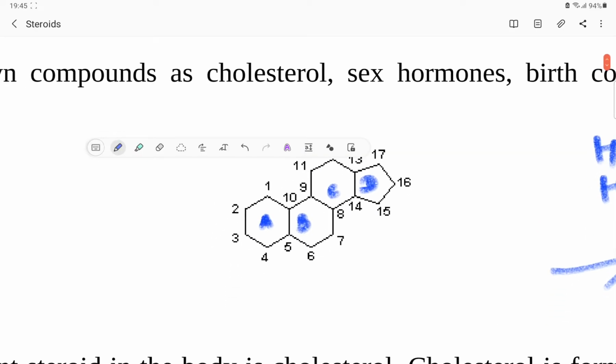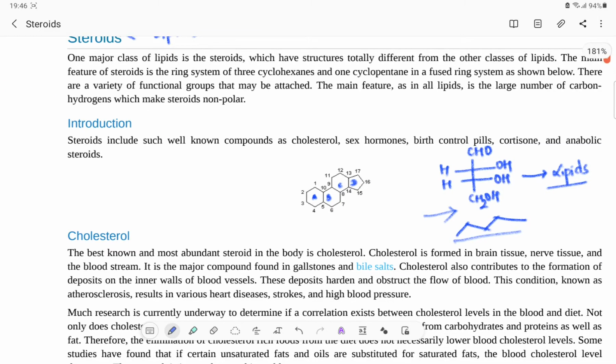Now, this does not look like a lipid structure. A lipid structure is one where a long chain system was present, but in the steroidal system, there are cyclohexane systems and a cyclopentane system.